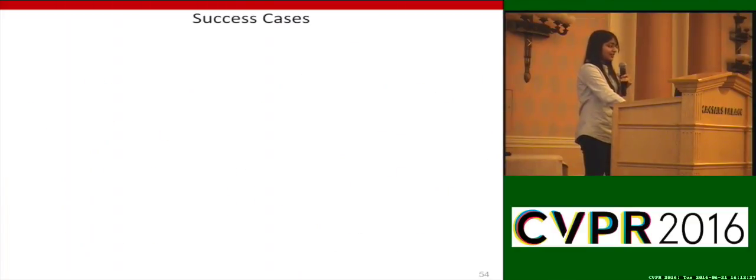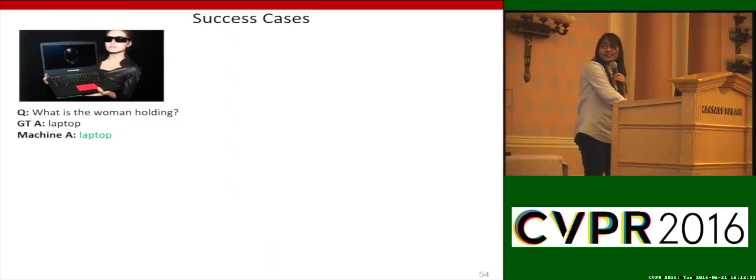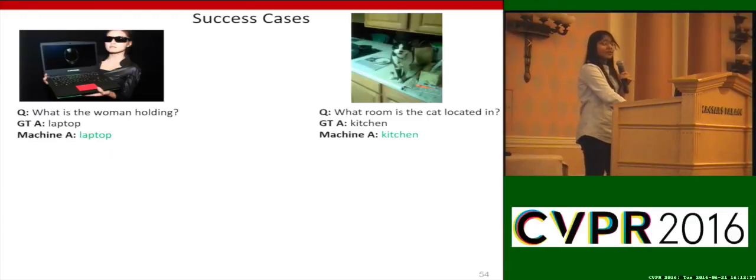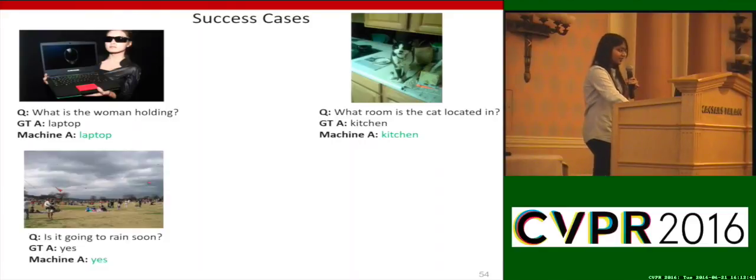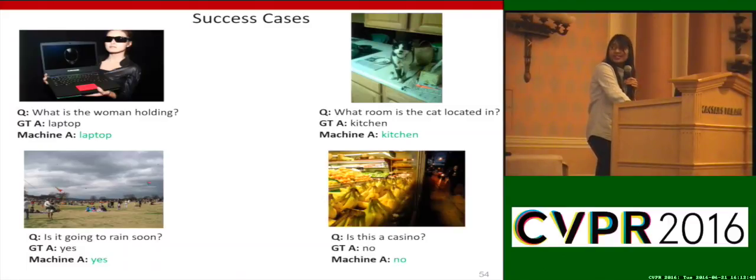Now let's look at some qualitative examples of success and failure cases. What is the woman holding? And the machine generated answer is correct. What room is the cat located in? And the machine is able to correctly predict the answer. Is it going to rain soon? And the machine is able to answer it correctly. Is this a casino? And it says no.